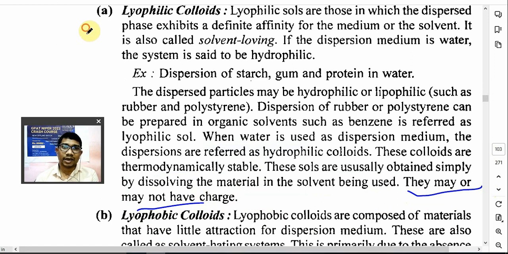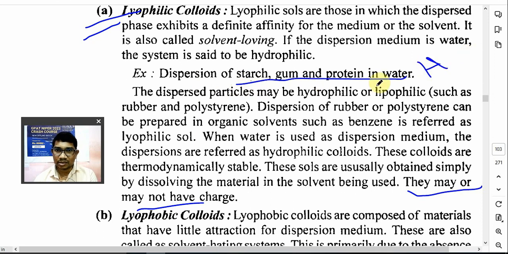लायोफिलिक कोलाइड में क्या इंपॉर्टेंट है? They have great affinity towards the dispersion medium or solvent. That's why they are known as lyophilic, solvent loving. Example क्या है? Dispersion of starch, gum, protein in the water. It is known as a hydrophilic colloid because this starch, gum, protein are easily dispersed in the water. They will have great interaction with water.